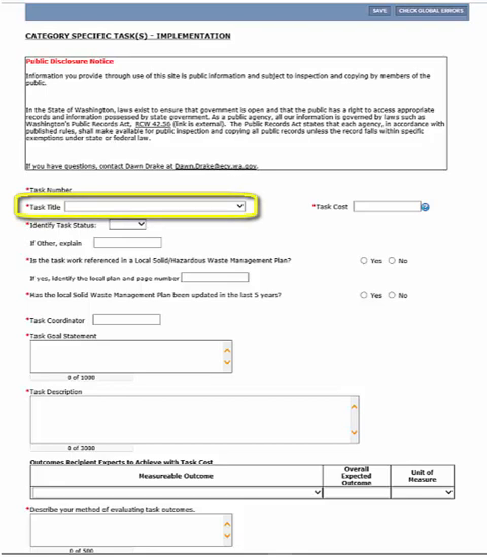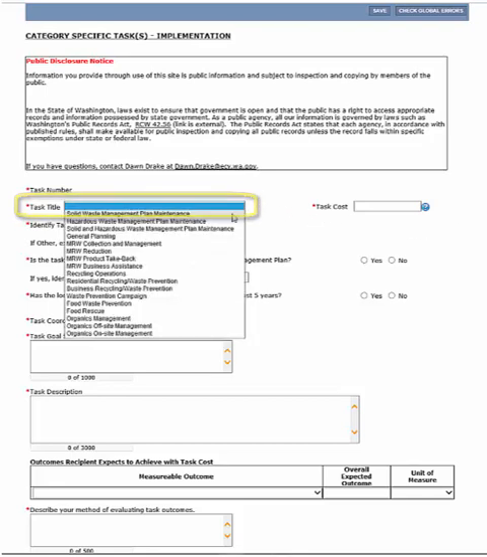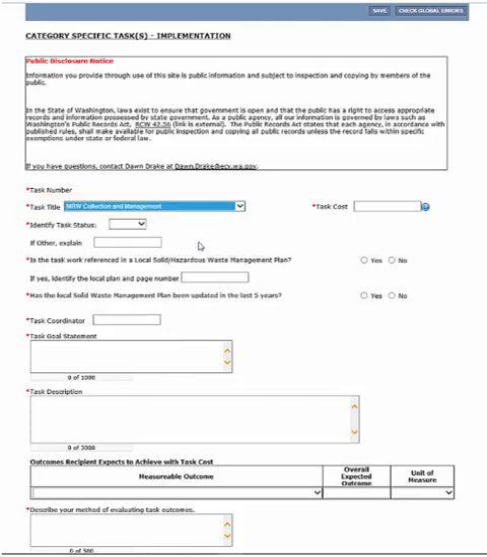Task title. Select a task title from the drop-down menu that best covers all the activity in your scope of work. For this example, we'll select MRW collection and management.